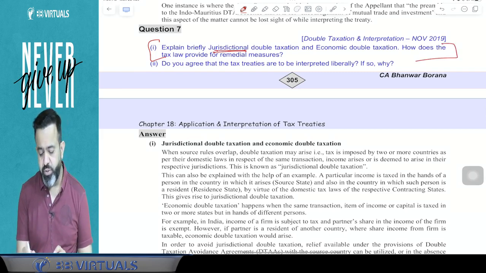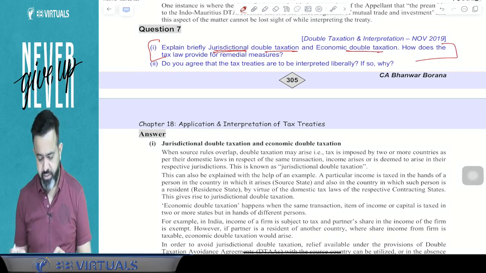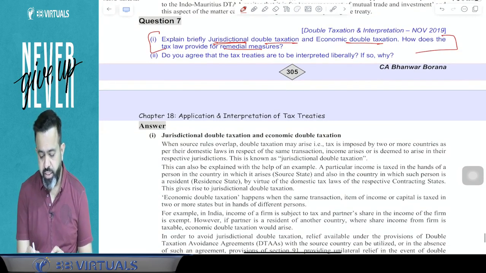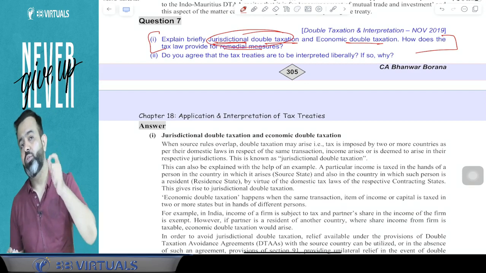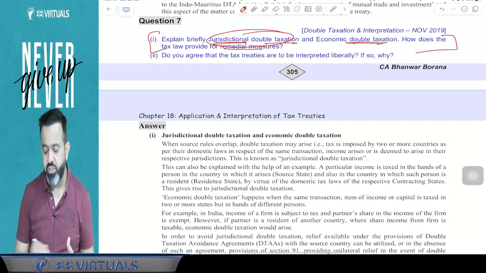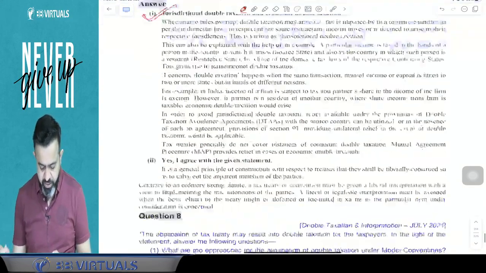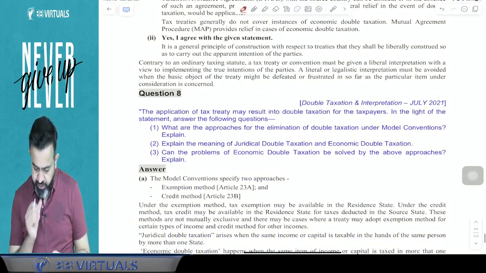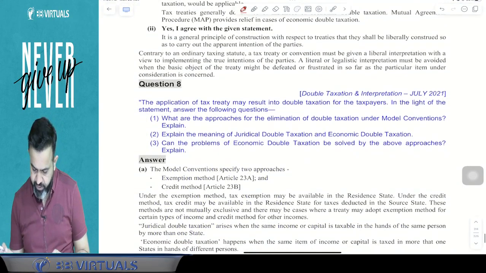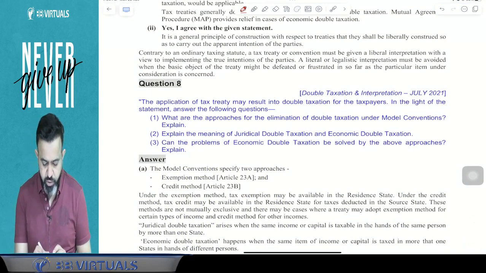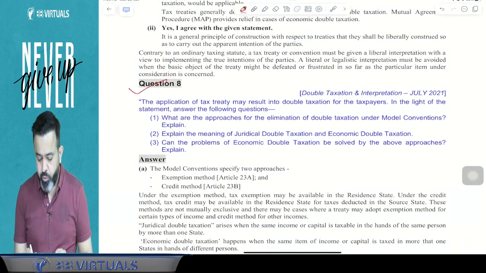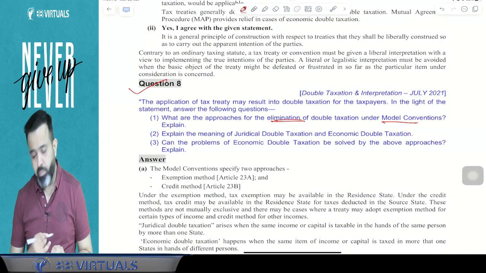Explain briefly juridical double taxation and economic double taxation and how the tax law provides the remedies. Juridical double taxation will be avoided through the DTAA, and economic double taxation can be avoided through the mutual agreement procedure. So this first part you can do. After that, question number 8 also you can do. What are the approaches for elimination of double taxation in the model convention?